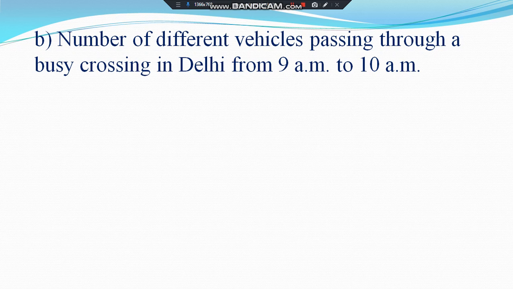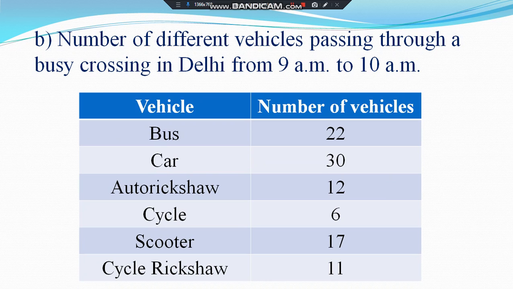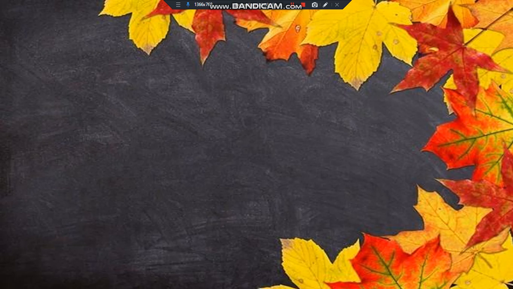The number of different vehicles passing through a busy crossing from 9 to 10 a.m. is given. This again you will represent in tally. Both these questions you will solve in your notebook. Hope you have understood this.